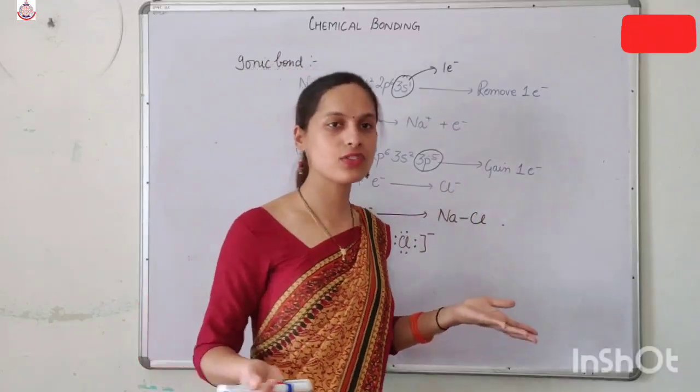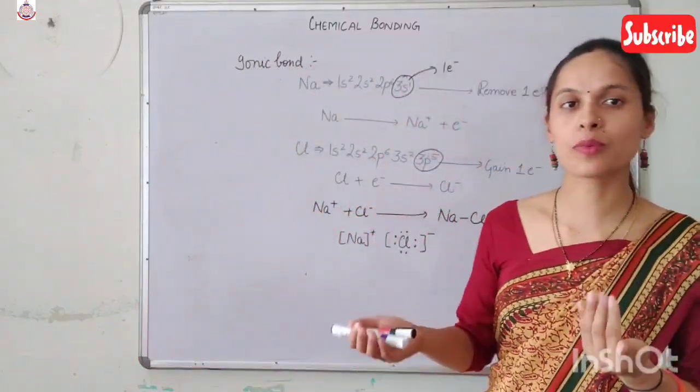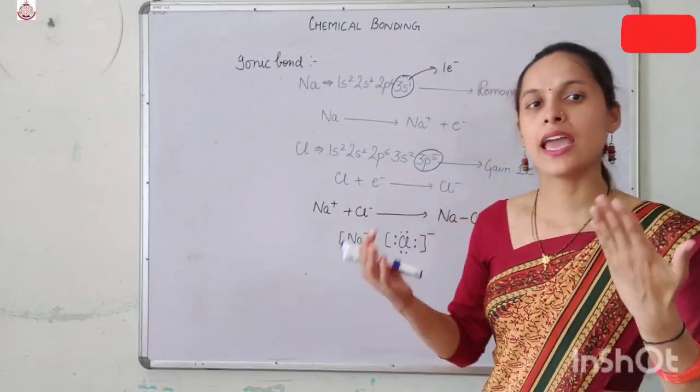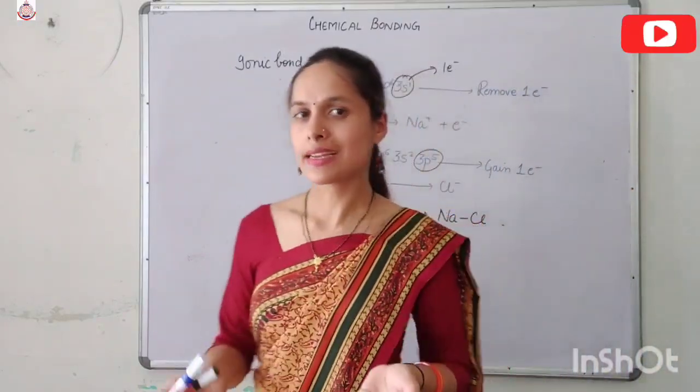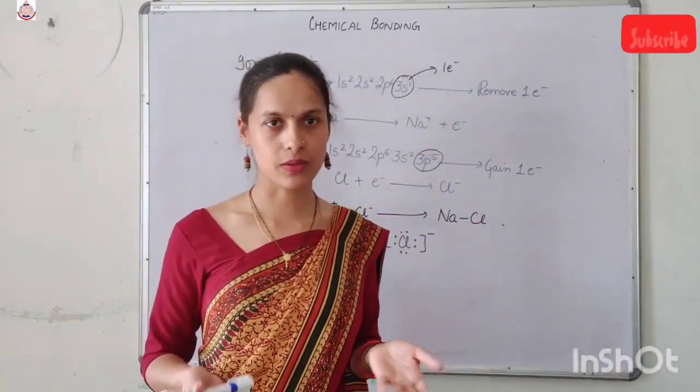Now, how many negative charges? That you will get to know from how many electrons that anion is accepting from that particular cation. How many electrons are accepting?